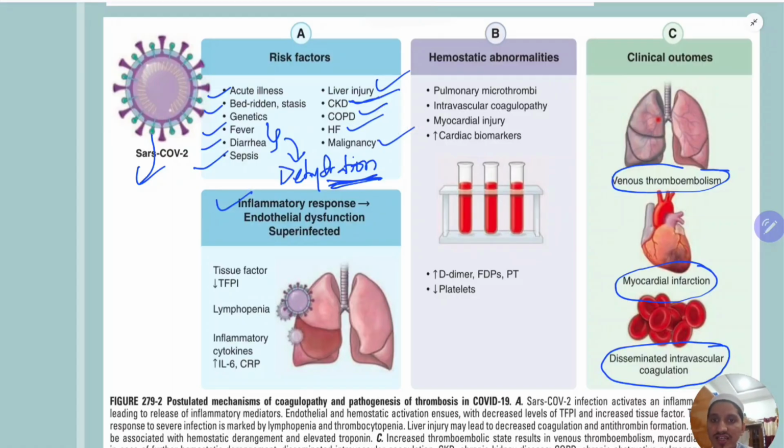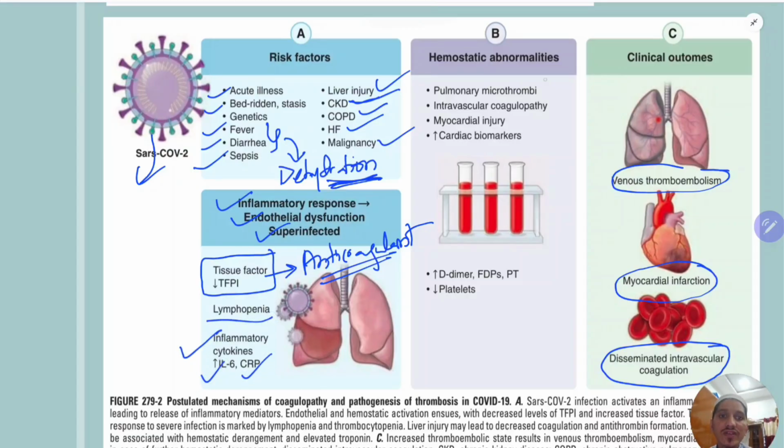This will cause an inflammatory response that will cause endothelial dysfunction with superinfection. So what will happen? There is decreased regulation of tissue factor pathway inhibitor. So this is an anticoagulant actually, which is in the body. Tissue factor pathway inhibitor, so that is down regulated. Lymphopenia is there, and there is a cytokine storm where there is increased interleukin 6 and CRP. So what will this do? This will cause pulmonary microthrombi, intravascular coagulopathy, myocardial injury, increased cardiac biomarkers, increased D dimers, decreased platelets.